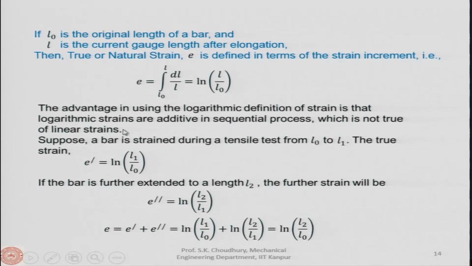So, you can see it here that if the bar is strained from L0 to L1 and to L2 and so on, then finally what we will get is that the total strain will be equal to the log of the final length and the original length, I mean initial length. Okay. So, therefore, it is additive in the sequential process, we call it. This we have discussed while discussing the materials and their properties.